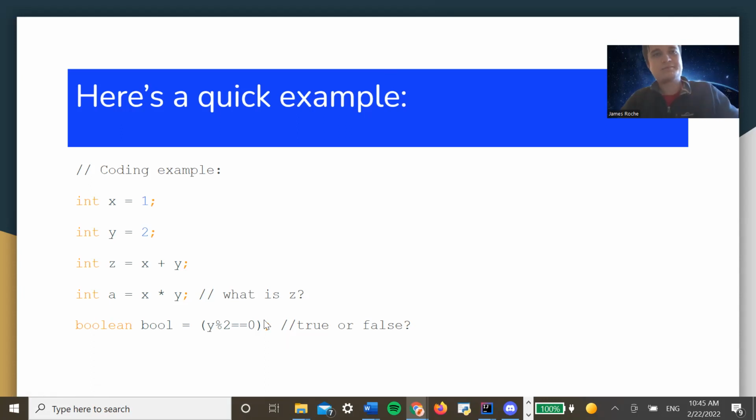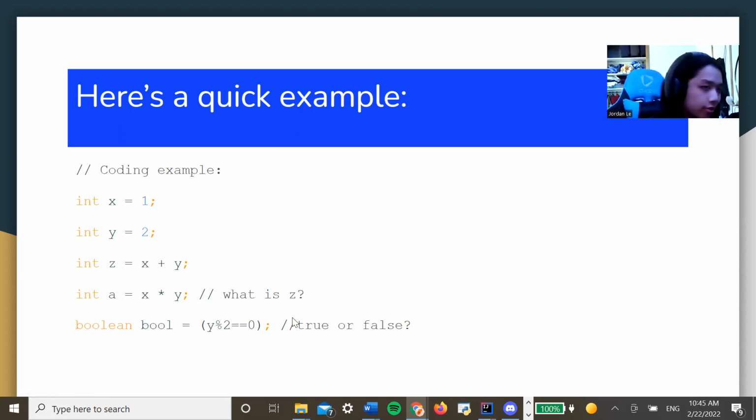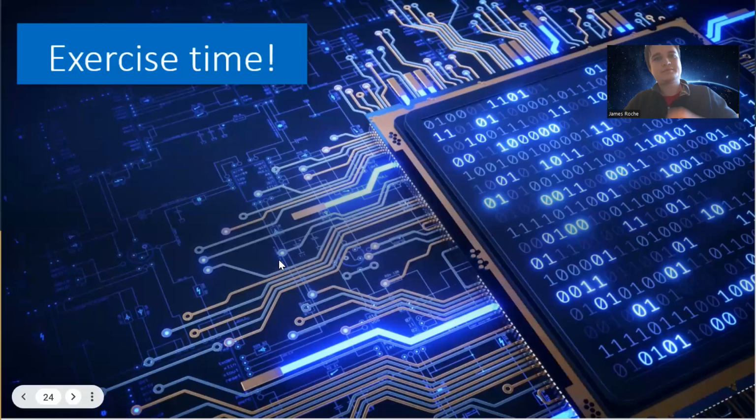When y is divided by 2, is there any remainder? No. That no remainder is equal to 0. Yep, indeed. And that leads to our first exercise time.